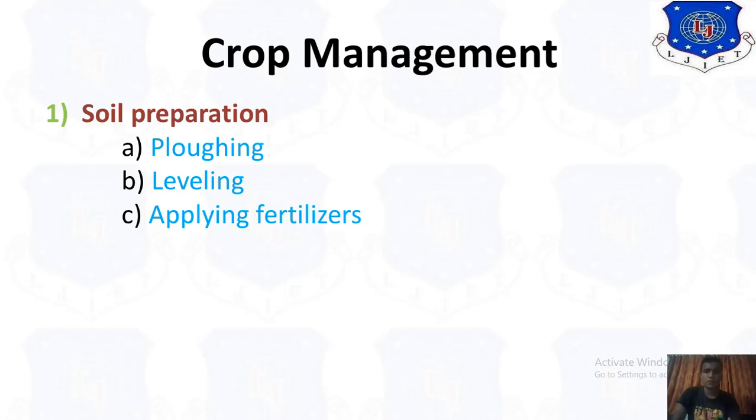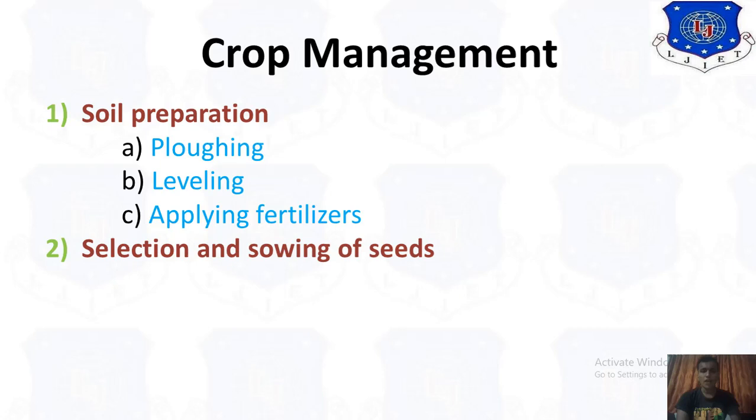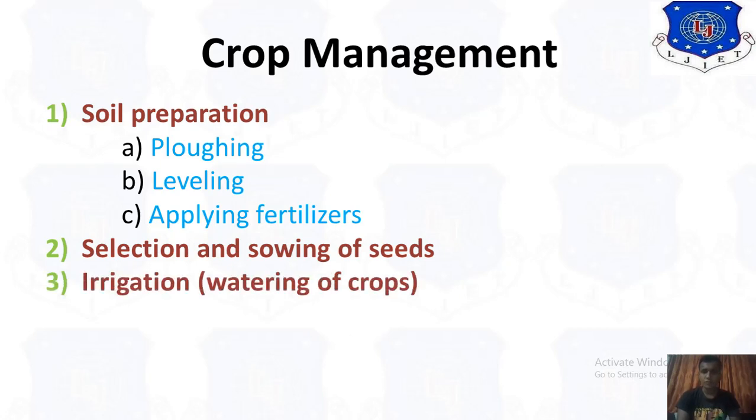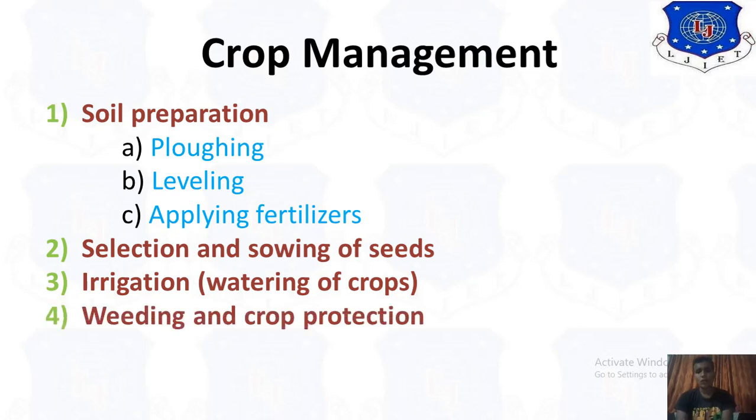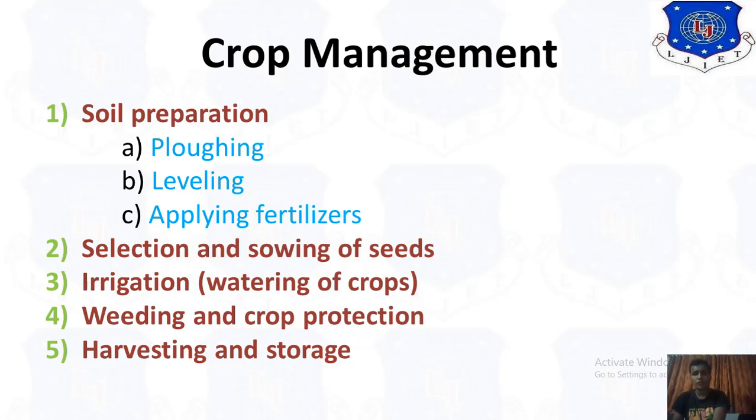Now in this video we have to study the next points: selection and sowing of seeds, the irrigation system, that means watering the crops, then weeding and crop protection, and last, harvesting and storage. These are the points that we have to discuss in this video. So let us start with the second point, the selection and sowing of seeds, and then the next points one by one.